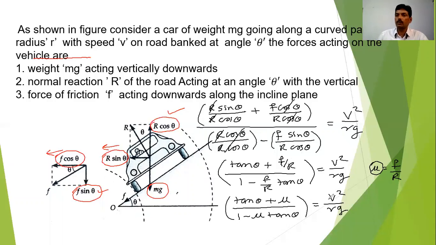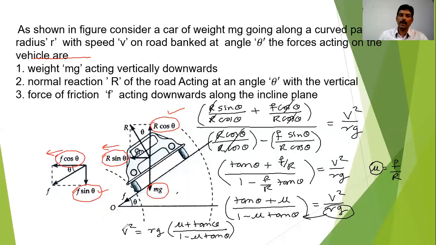If I want to find the value of v, then I simply take this term to this side. Then v square is equal to rg into mu plus tan theta divided by 1 minus mu tan theta.